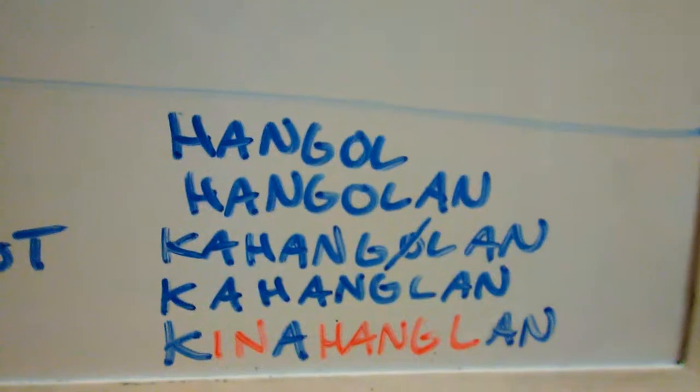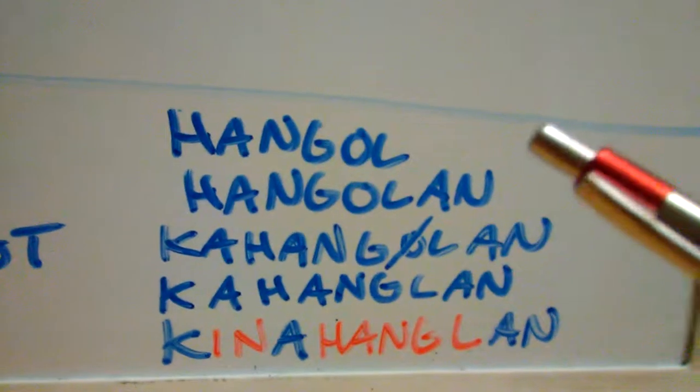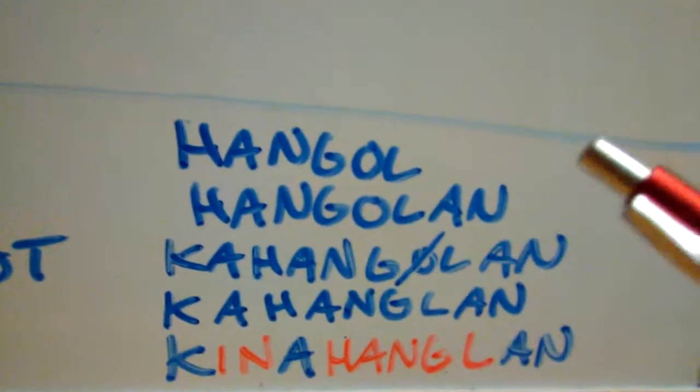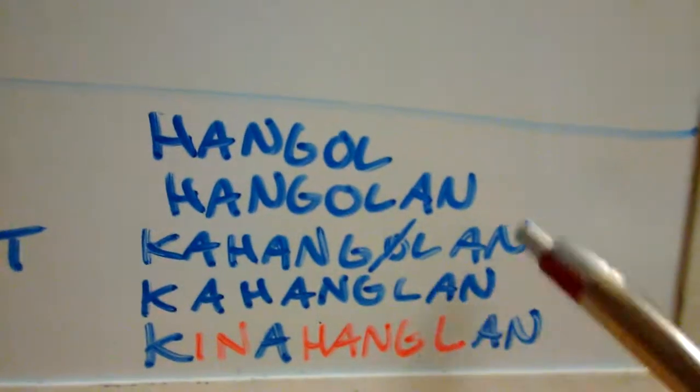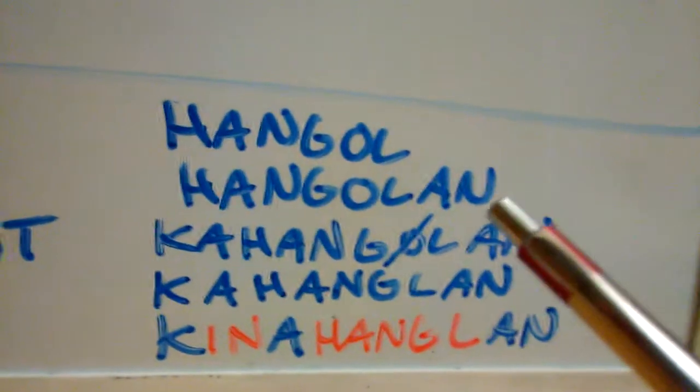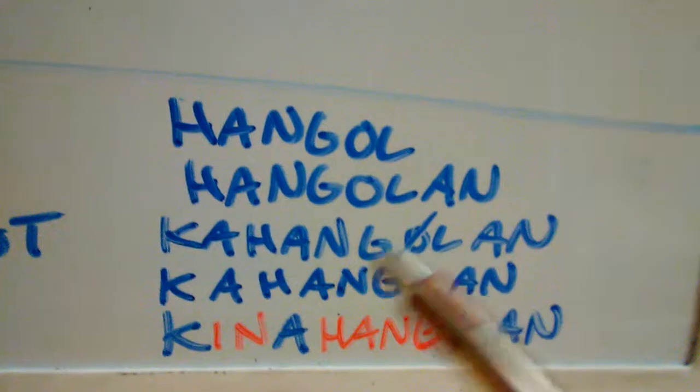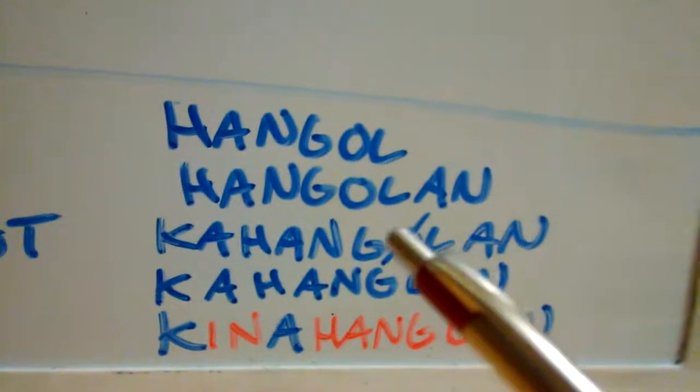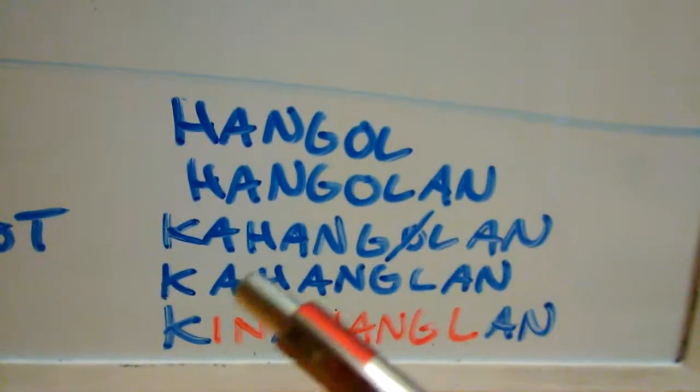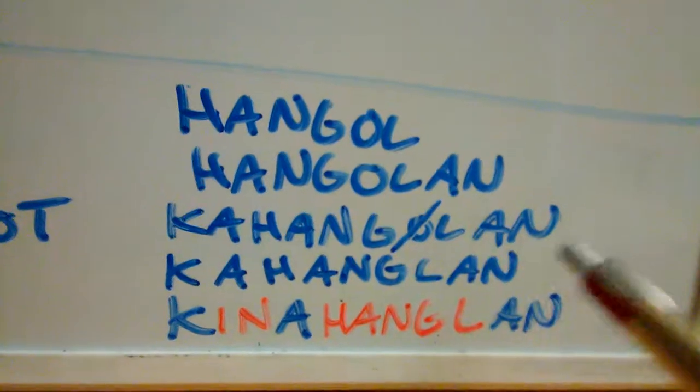Well, we can start conjugating and affixating this, right? Hangol to hangolan. And we can even circumfix it with kahangolan. But again, in Cebuano, because there are too many vowels, we don't want that last vowel when we're going to affixate it with ka, something, something an, right?